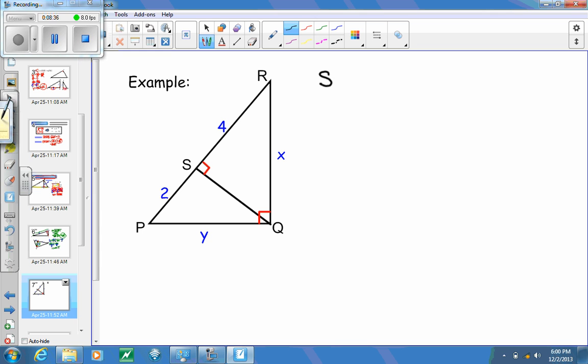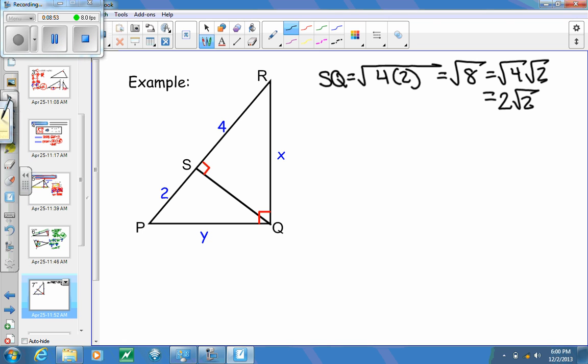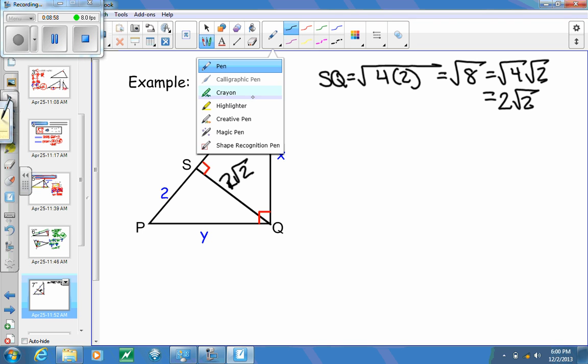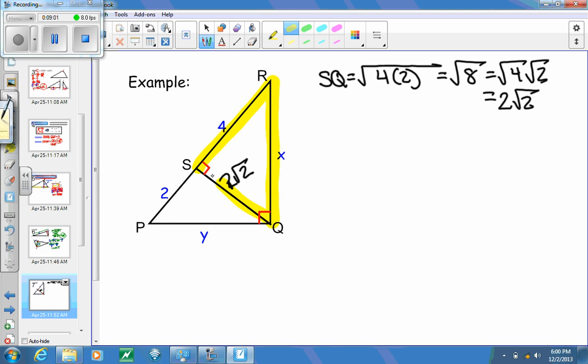So that means I need to figure out what SQ is, and that's going to be the geometric mean of the base, which is the lengths of 4 and 2. So here I get the square root of 8, which can be simplified as the square root of 4 times the square root of 2, and I get 2 square roots of 2. So there's our altitude. Now what that's doing is creating two right triangles. And when we're looking at right triangles, we should know how to find the third side using the Pythagorean theorem. And my third side is actually the hypotenuse.